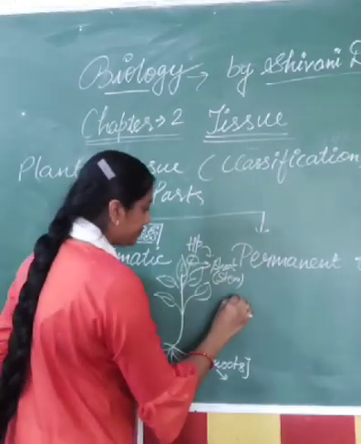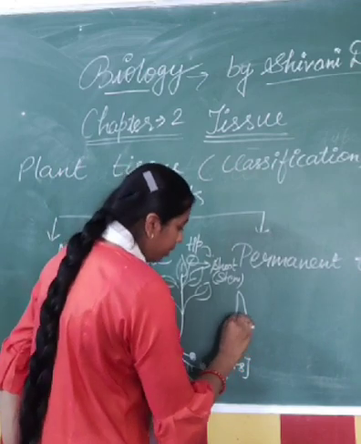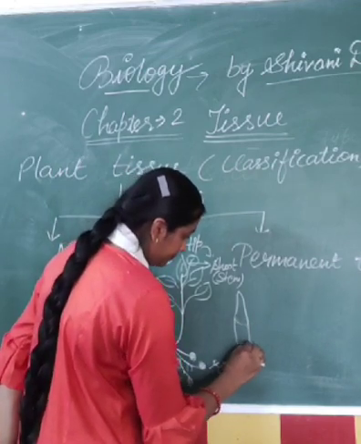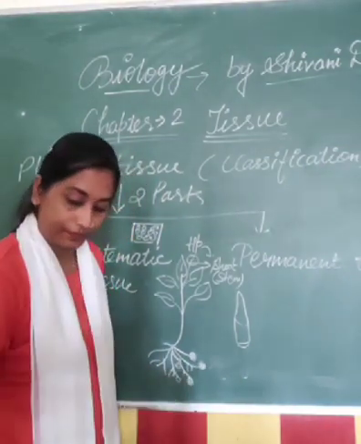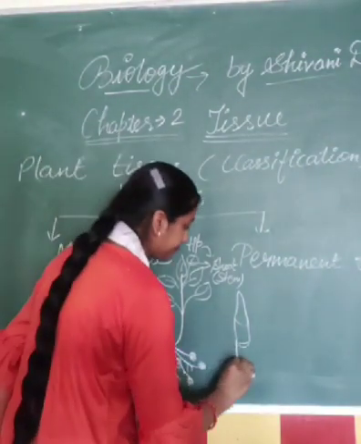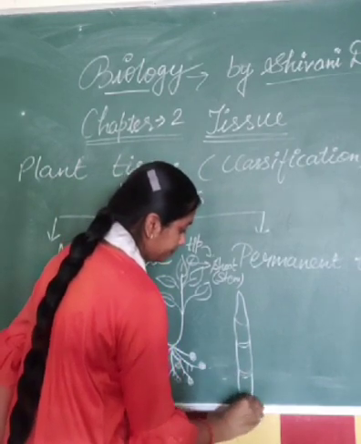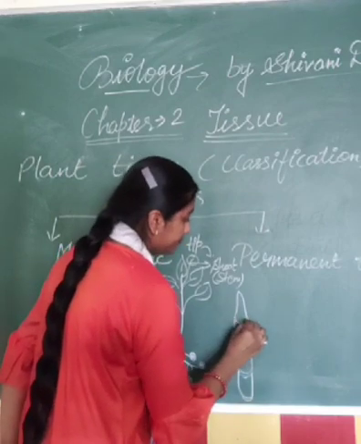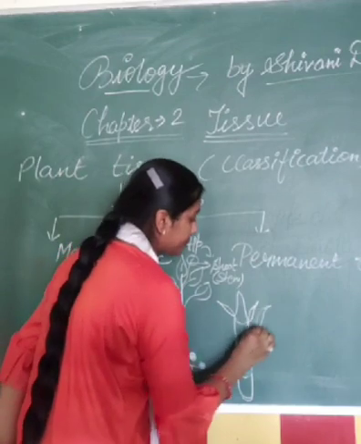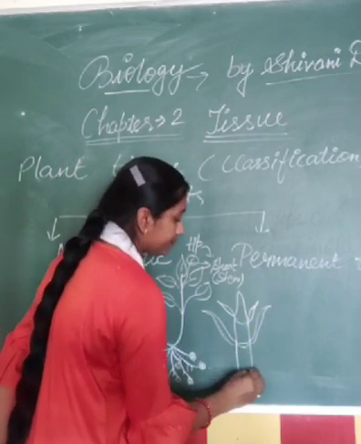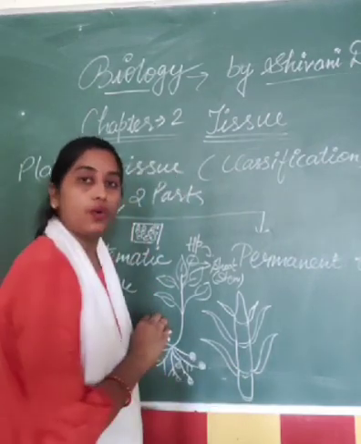If we take the structure of the shoot, it is like that. These are the new leaves growing, and these are the old leaves.